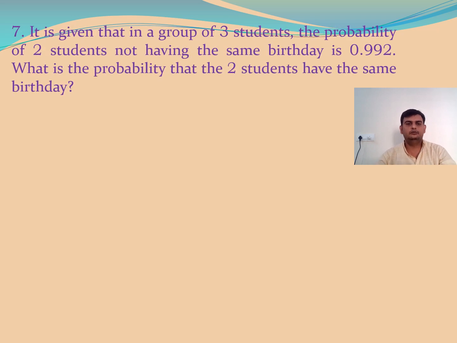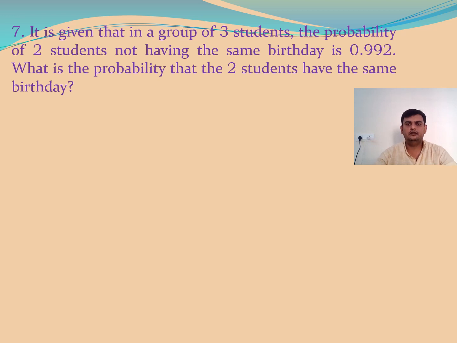Let us see the next problem, that is problem number 7. It is given that in a group of 3 students, the probability of 2 students not having the same birthday is 0.992. What is the probability that the 2 students have the same birthday? So very clear, we have the question. In a group there are total 3 students. Out of 3 students, 2 students having birthdays on different dates is 0.992. Now I need to find the probability of those 2 students having the birthday on the same day.